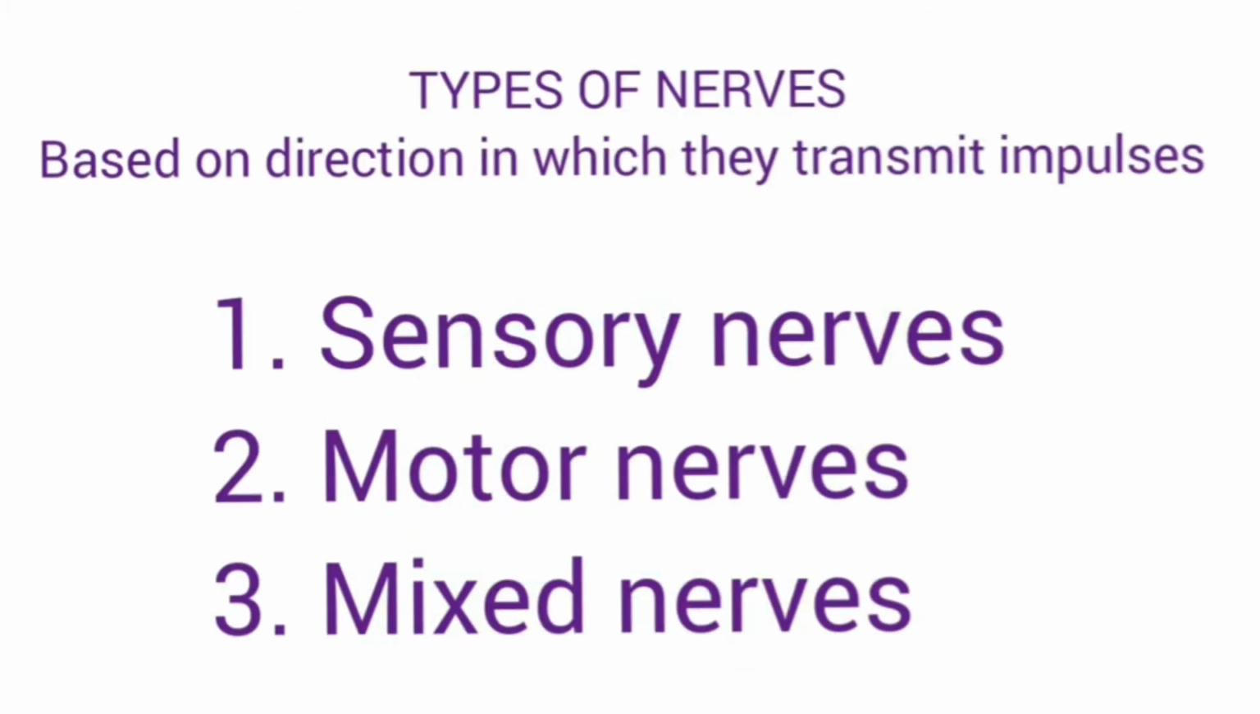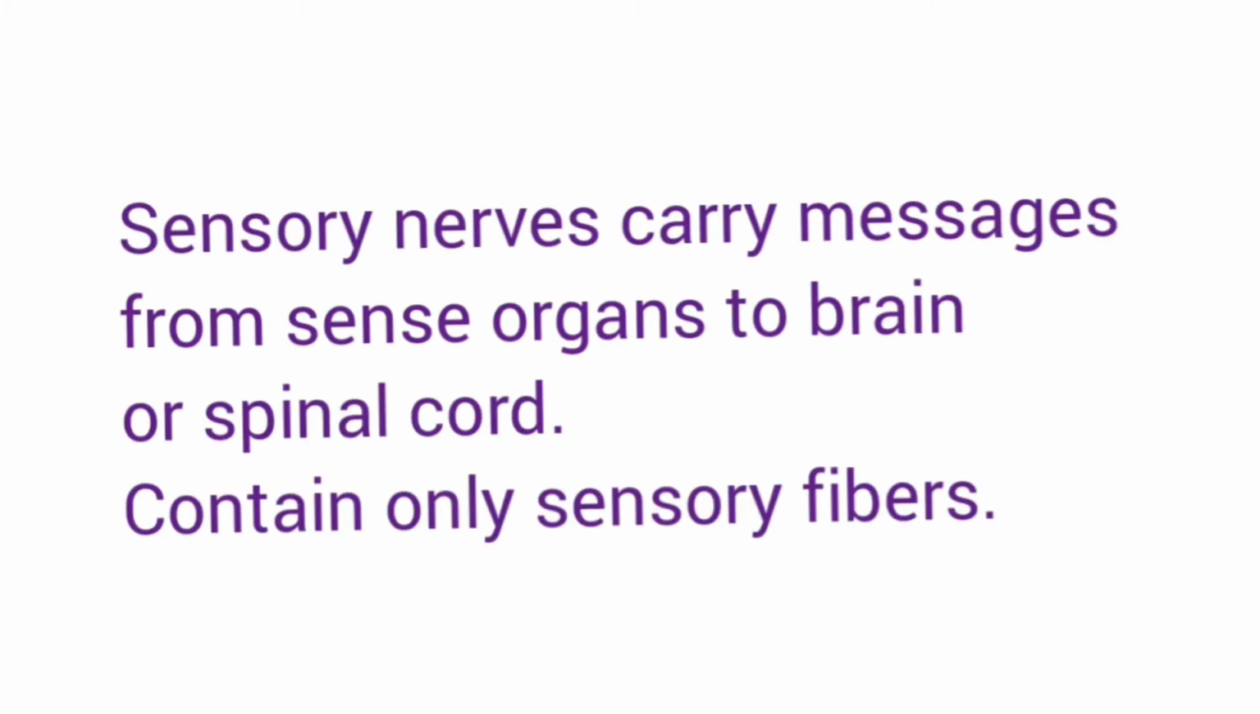There are different types of these nerves. Depending upon the direction in which they transmit the impulse, they are classified into three types. Number one is the sensory nerves. These nerves carry messages or impulses from the sense organs to the spinal cord or from sense organs to the brain.